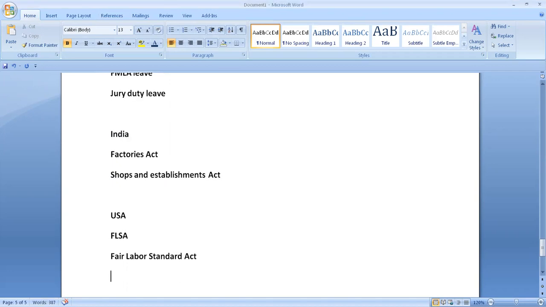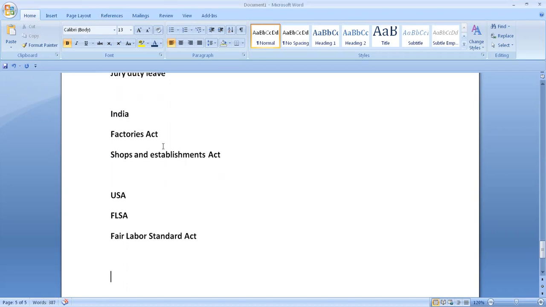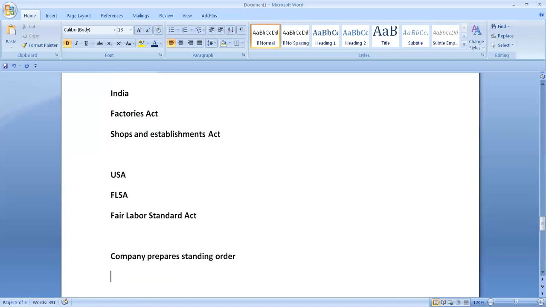So after referring to these acts, an Indian company prepares standing orders, and they should be approved.